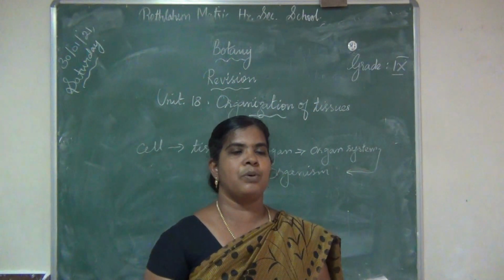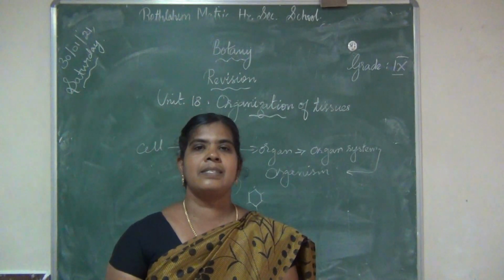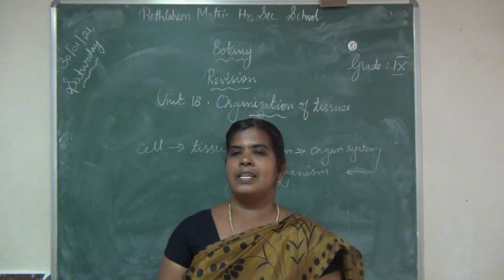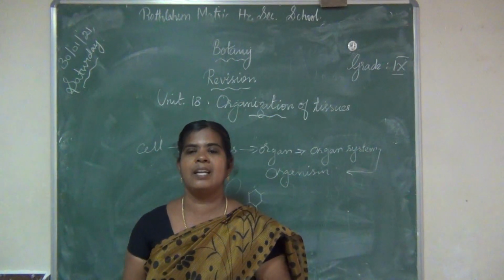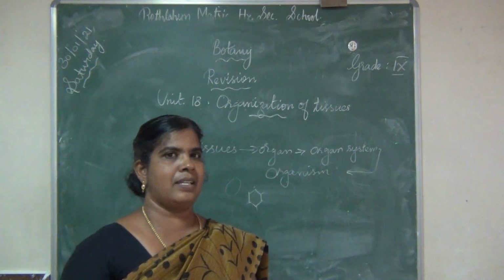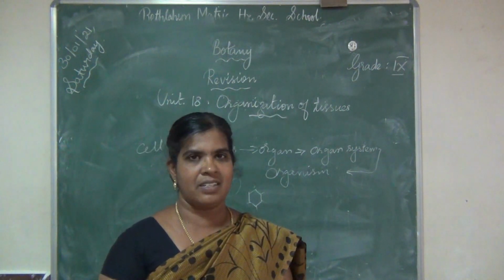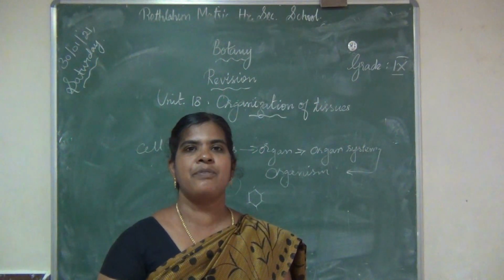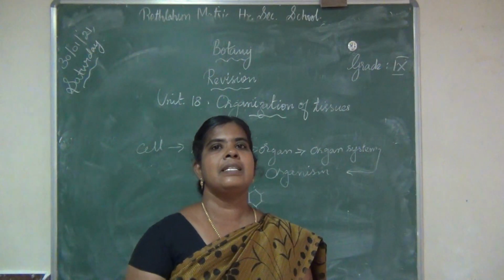These cells undergo mitotic division. The last one is they do not store food material. These are the characteristics of meristematic cells. You must learn the characteristic features of meristematic cells.